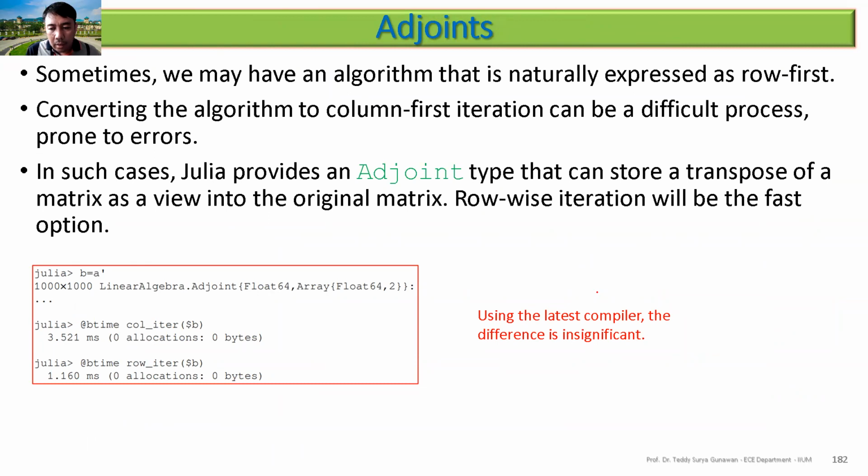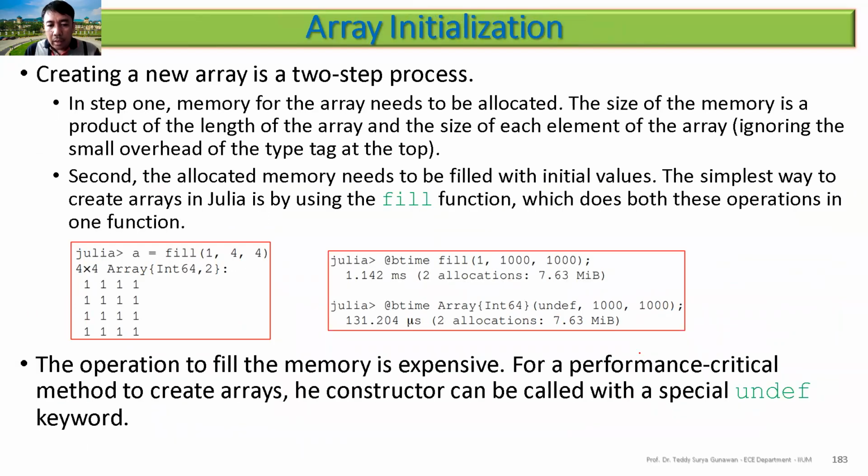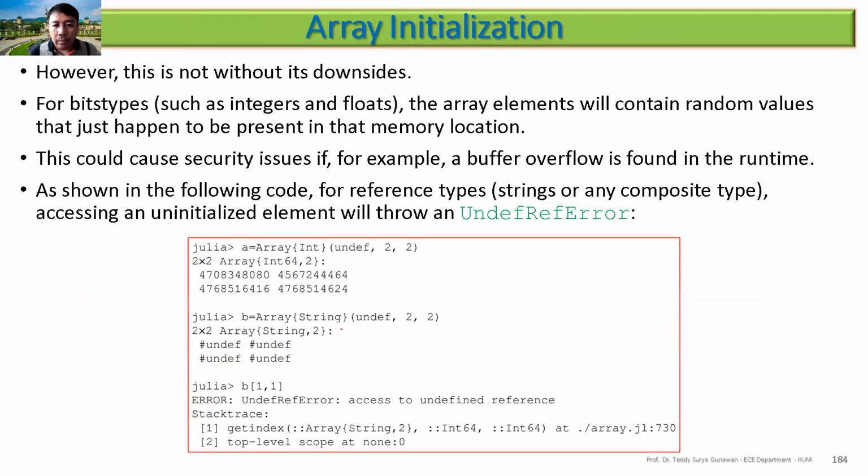You can use adjoint here. You can transpose the matrix, and now it will be vice versa, it will be different. But again, using the latest compiler, it is not significant. Now this is array initialization. You can fill with 1 to a 4 by 4, so you have 4 by 4 here. If you know the type, this will be faster.